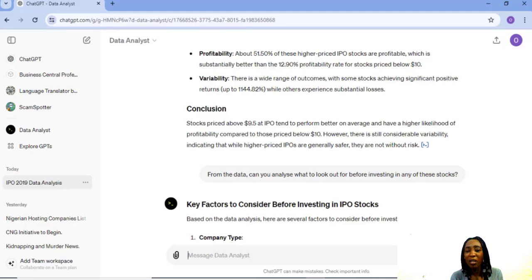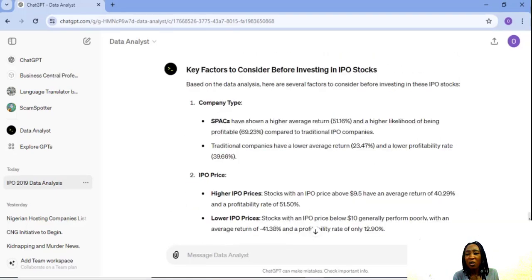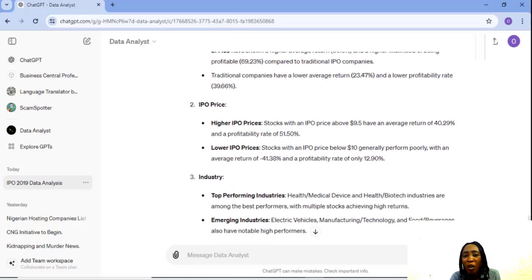Based on the data analysis, here are several factors to consider before investing in these IPO stocks. Company types. SPACs have shown a higher average return and a higher likelihood of being profitable compared to traditional IPO companies.